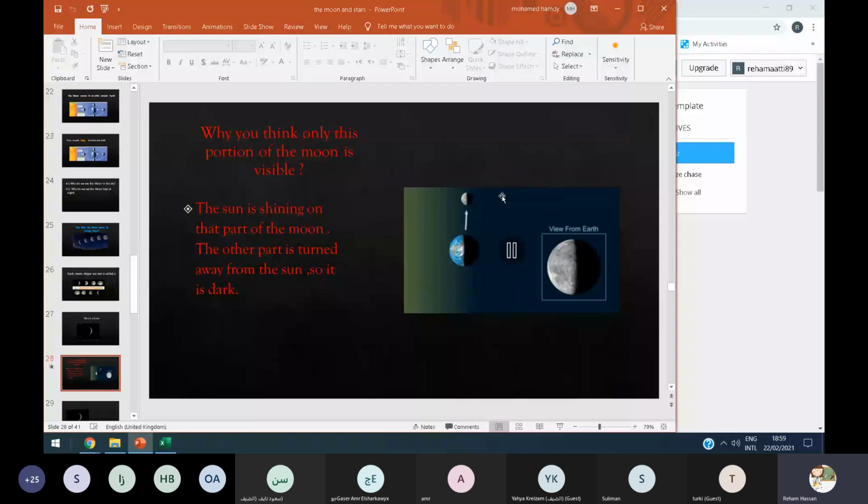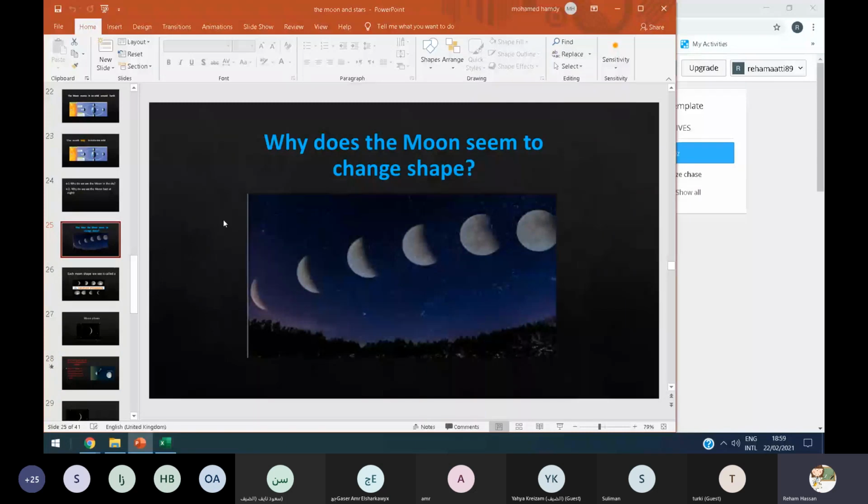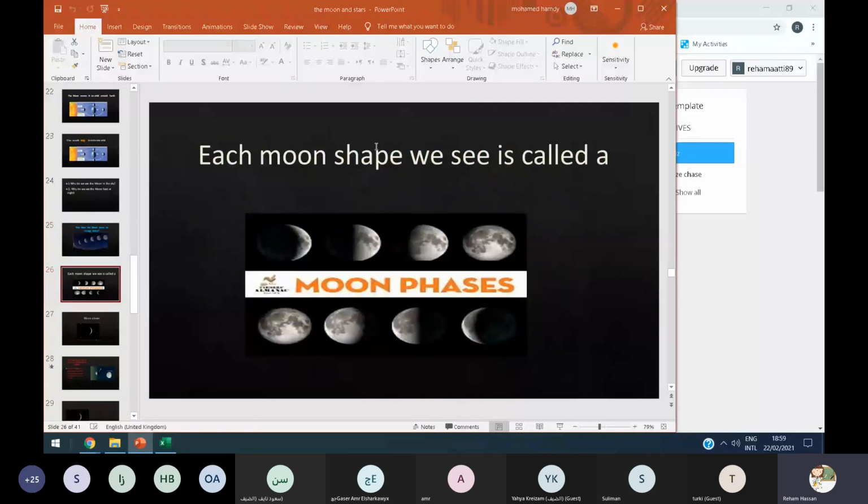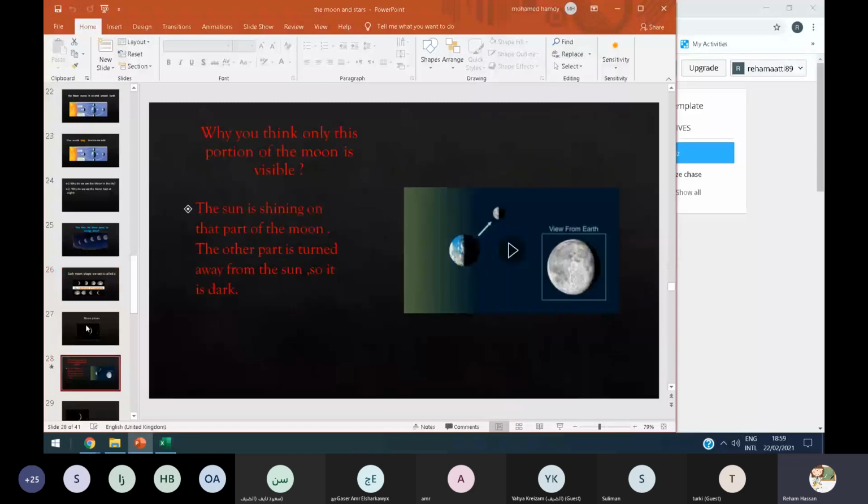So if we look at the moon, we can see the moon has different shapes, but that's not correct. The moon doesn't change its shape, it is always the same shape and it's made of rock, okay? And each moon shape we see is called a moon phase.